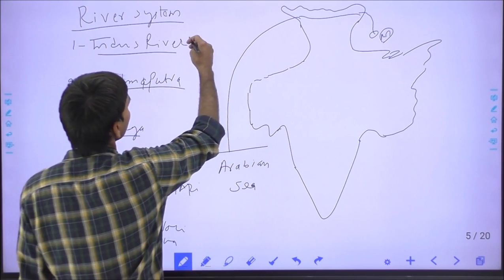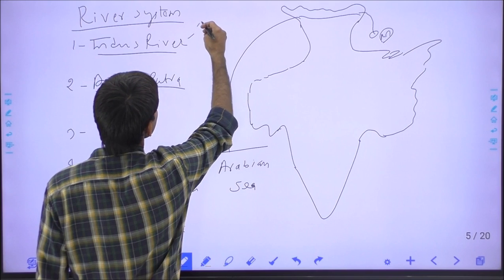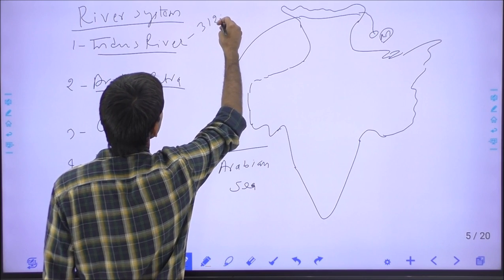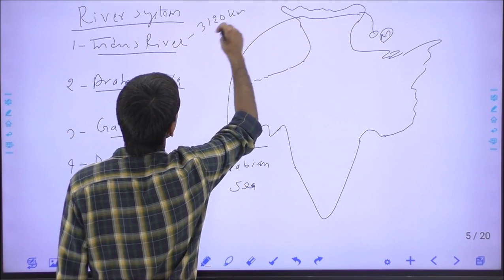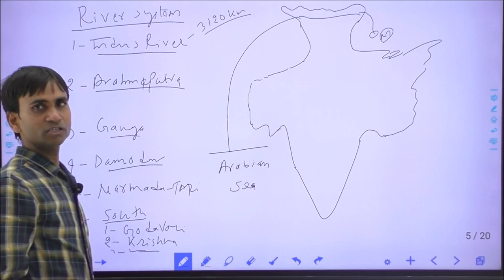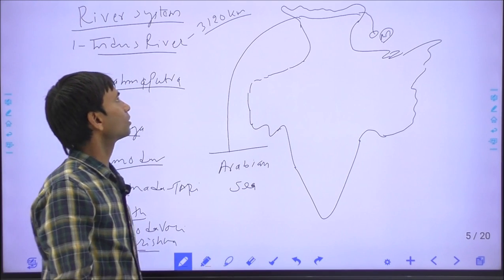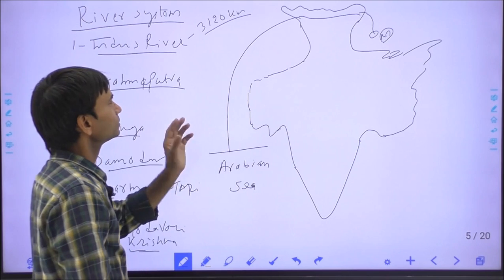The total length of the Indus river is about 3120 kilometers, and some geographers assume its length is 3180 kilometers, whichever it is.